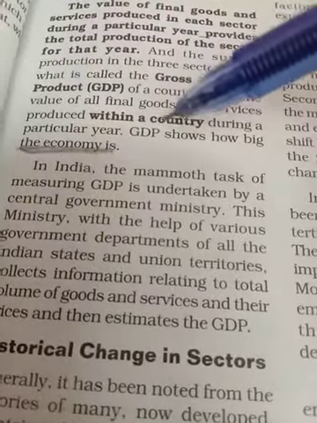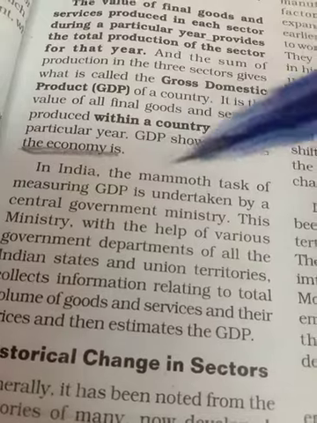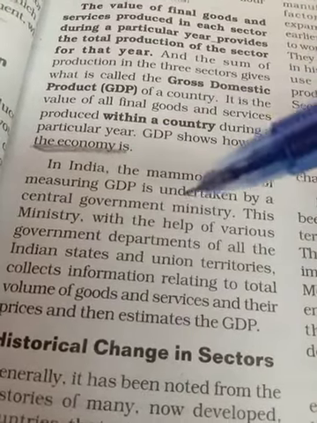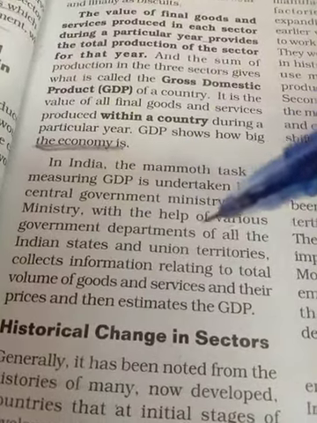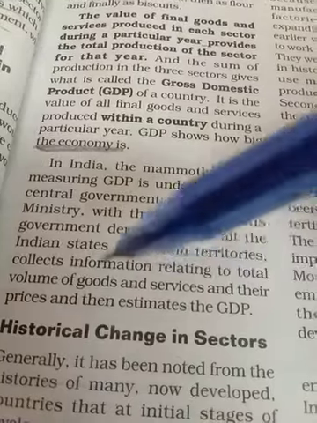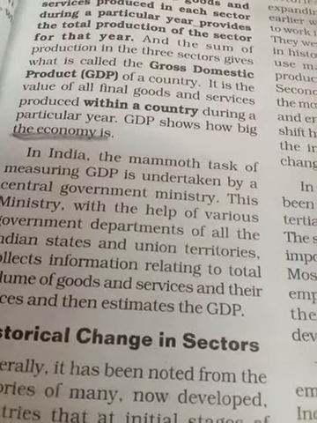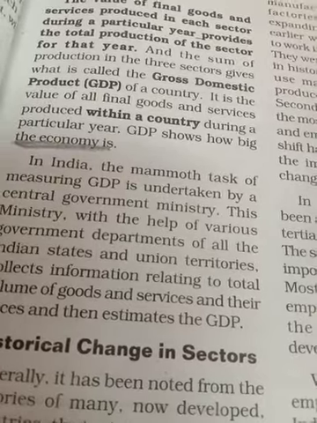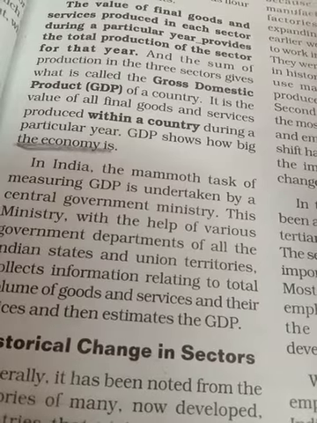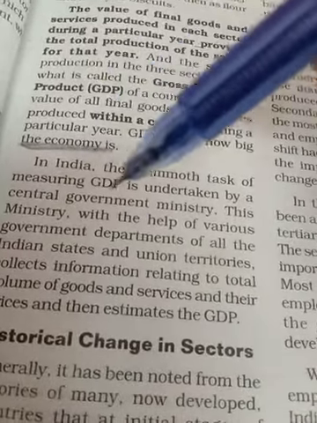In India, the mammoth task of measuring GDP is undertaken by a central government ministry. This ministry, with the help of various government departments of all the Indian states and union territories, collects information related to the total volume of goods and services and their prices, and then estimates the GDP. So it is a very lengthy process, and this task is undertaken by the central government ministry.